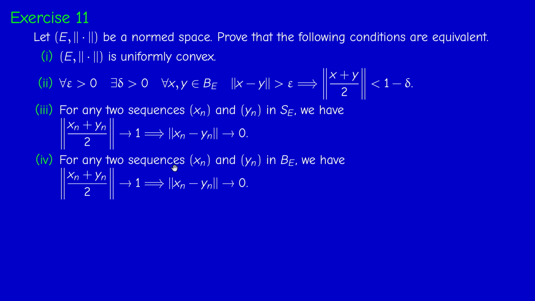And you have a characterization of uniform convexity by sequences. If the middle point of 2 points in the unit sphere tends to the unit sphere, then necessarily these 2 sequences are asymptotic. And here, of course, you can take the sequences either in the unit sphere or in the unit ball.